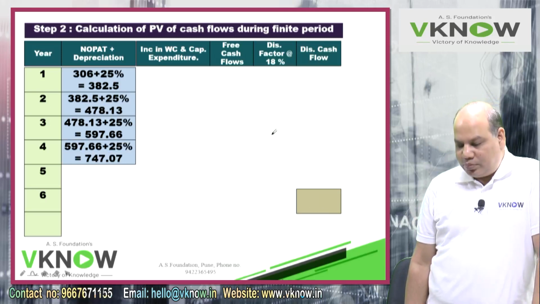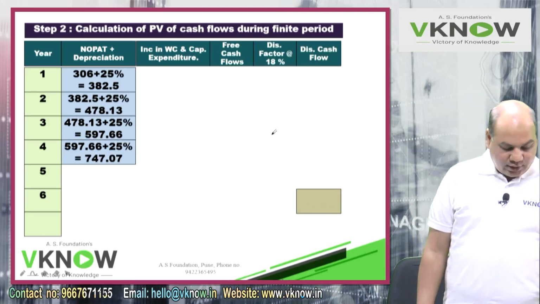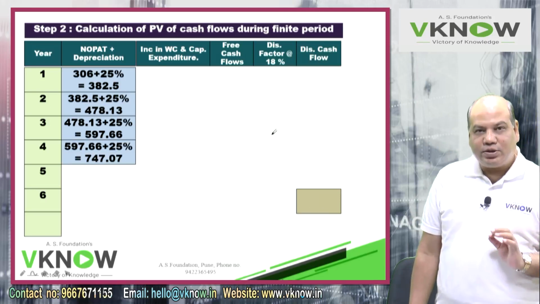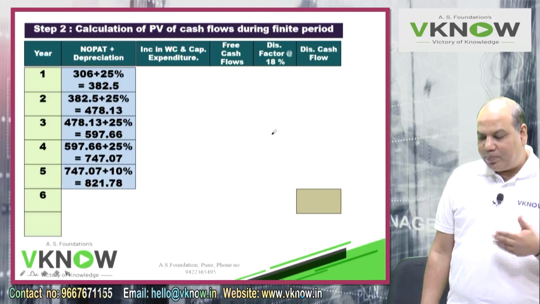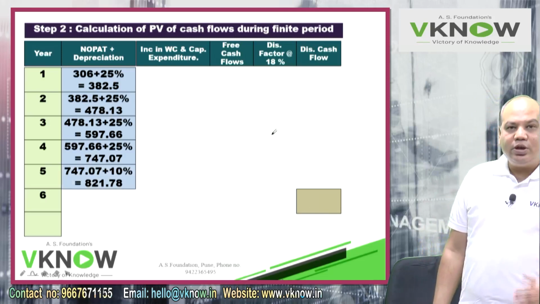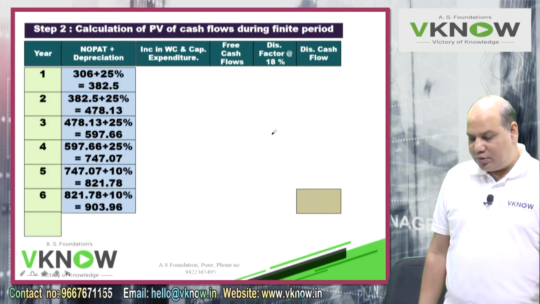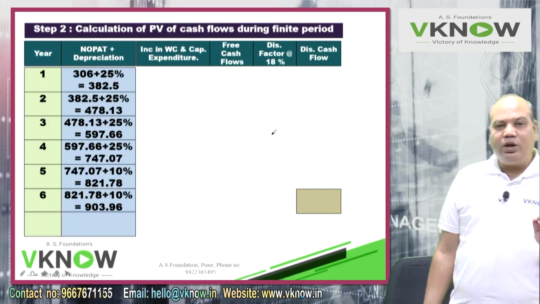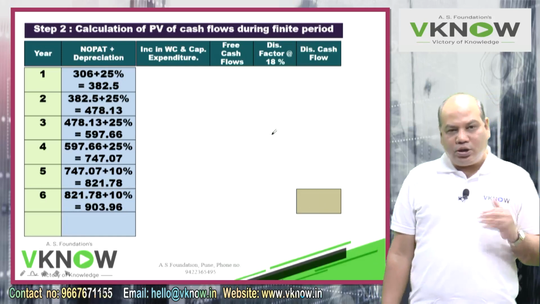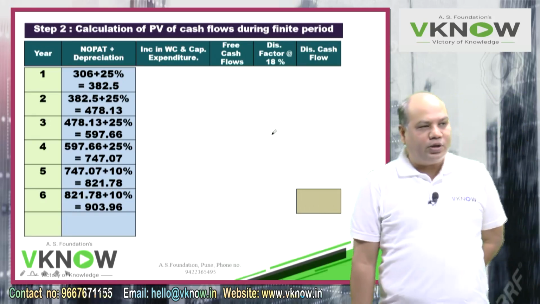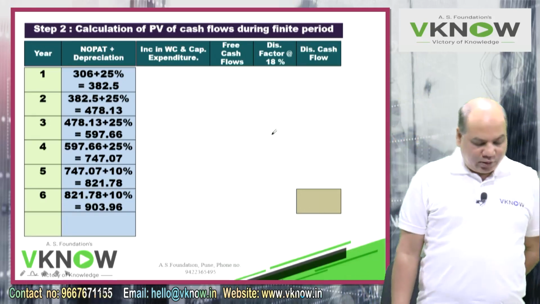747.07. Wait, stop. After that, the growth rate will be 10%. So now you add plus 10%, 821.78 plus 10%, 903.96. So this will be the NOPAT plus depreciation in the coming 6 years. What about additional working capital and capex requirement?